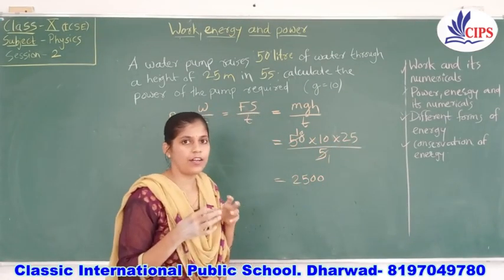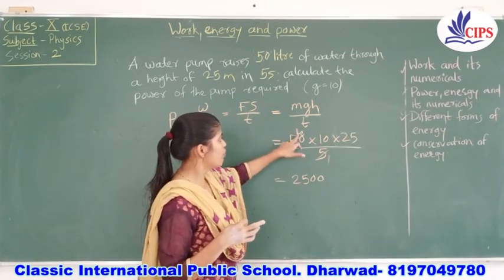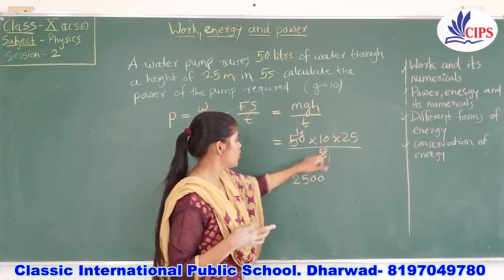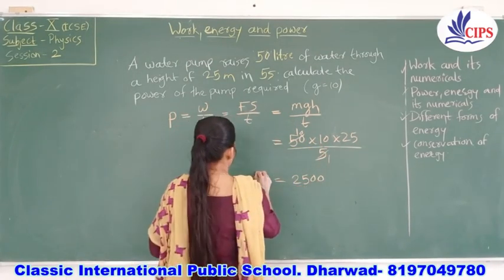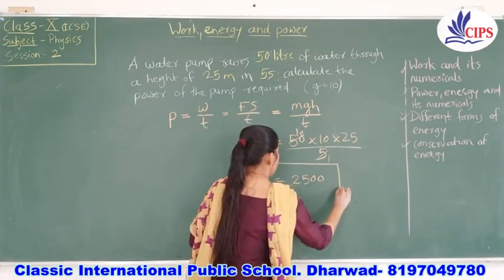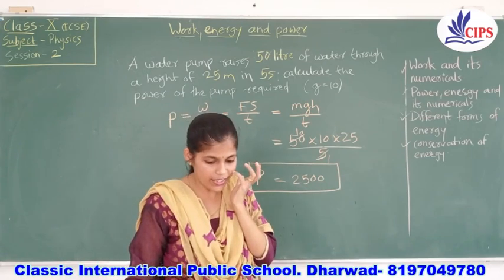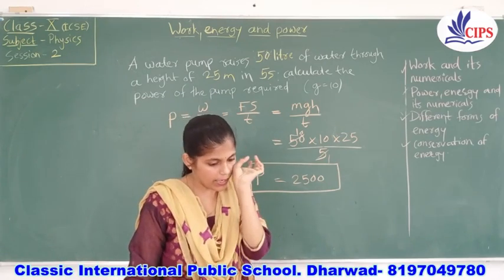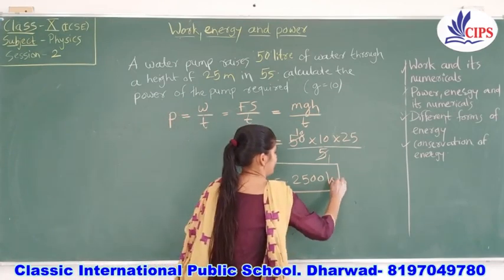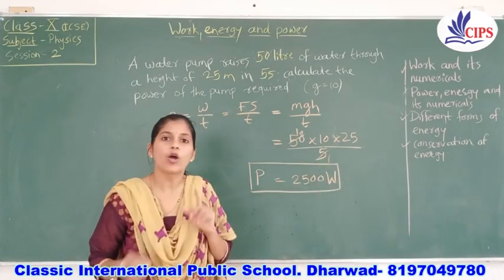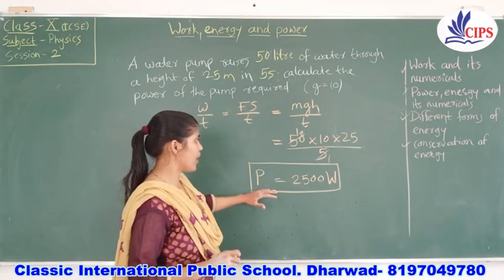Children, some tricks are there to solve this kind of numericals. Okay, 25 is written as it is. Both sides 10, 10 were there. Two zeros you can place after the value. And never ever forget to give what is remaining here, children? The unit. Yes, you need to write the proper unit. And that unit, I taught you earlier, is watt. Power we always have to calculate in the unit watt. So this is all about this.